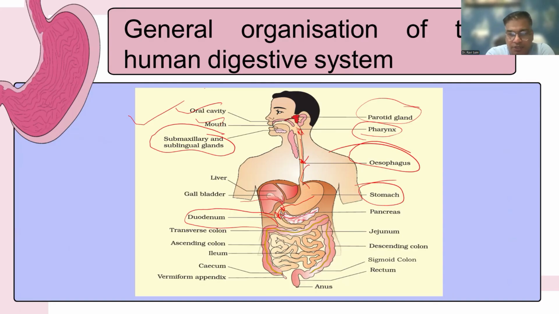The pancreas also secretes pancreatic juice in this portion, the duodenum. The duodenum is continued as the small intestine and further continued to the large intestine, where we have the transverse colon, ascending colon, cecum, vermiform appendix, and descending colon. In the last, there is the rectum.